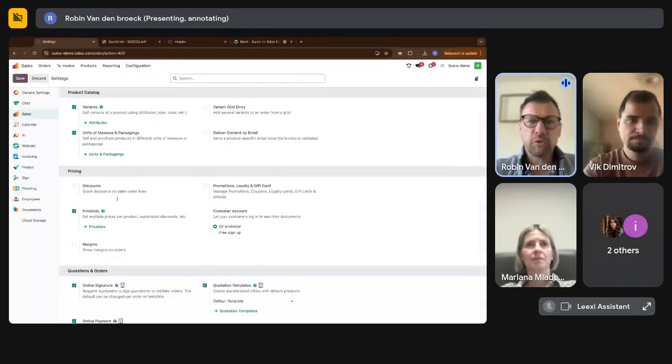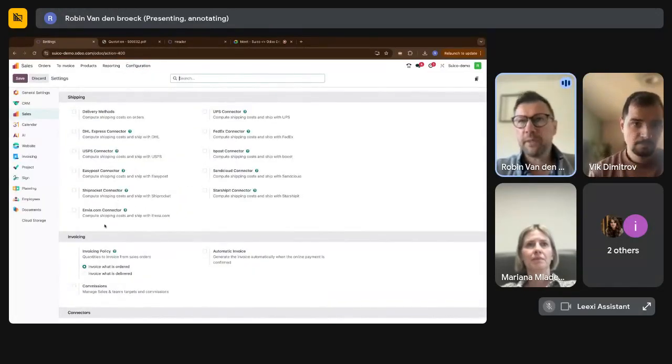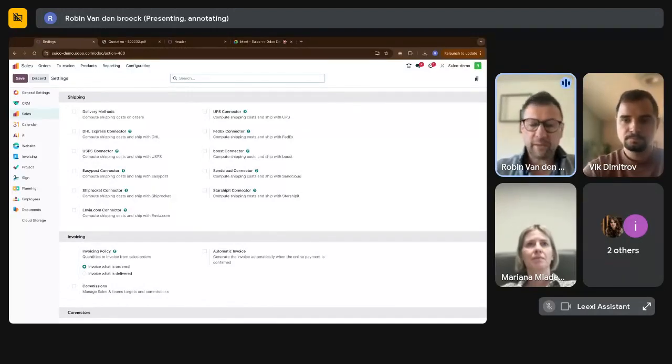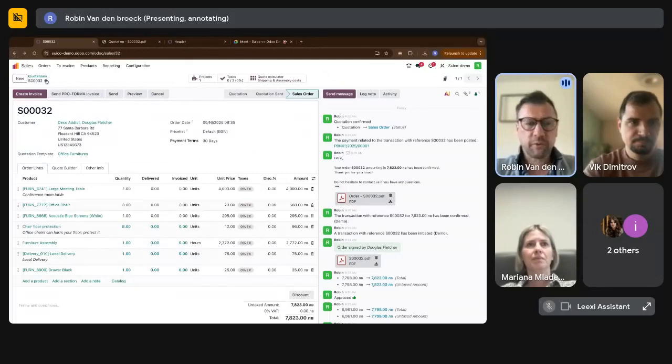It's a very good point. So when you go to configuration, you have all these shipping methods like SendCloud, UPS, FedEx, etc., which allow you to have it calculated automatically based on the volume and the weight of the products inside of your sales order. And then you can also create, of course, your shipping labels from within the quotation. So that will allow you to do that.